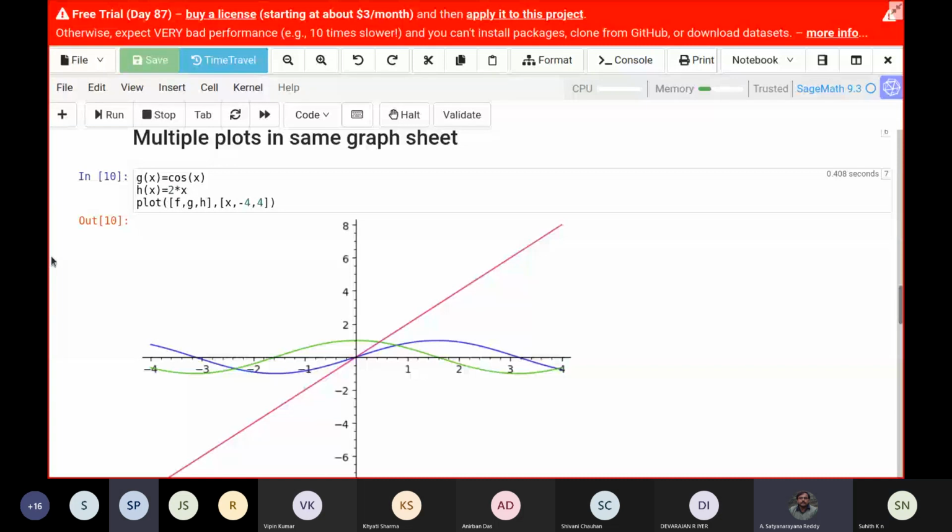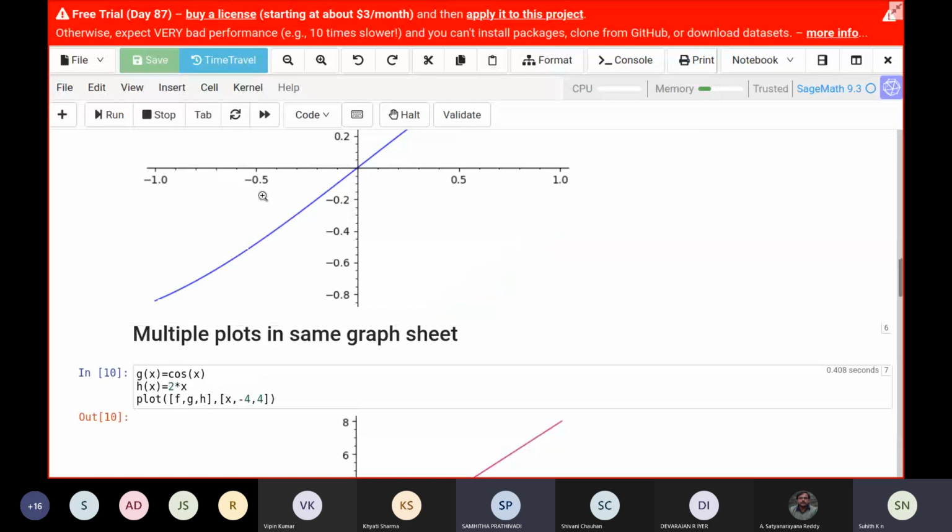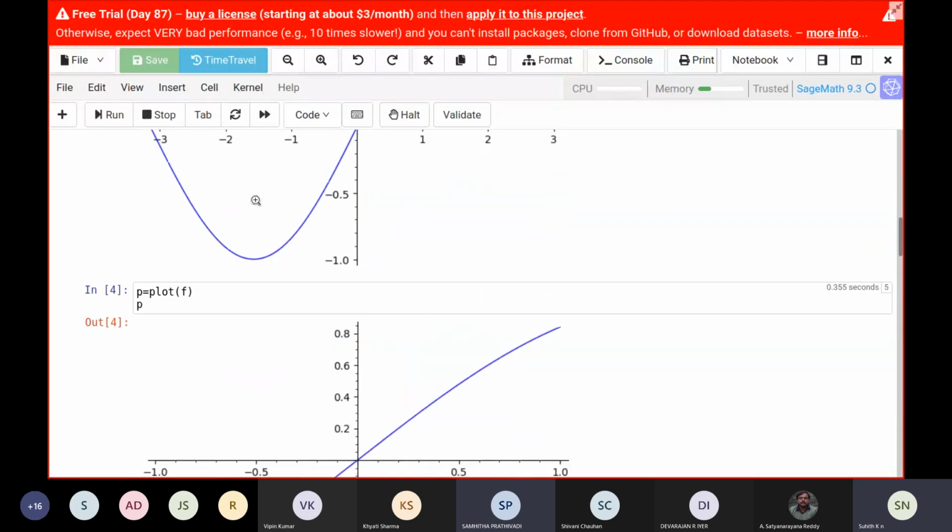Yes, sir. When we are doing these multiple plots and putting the range and x in square brackets, can we even put it in round brackets? Like, can we do that, or is that not allowed? I think it's possible because I've used the round brackets here earlier.